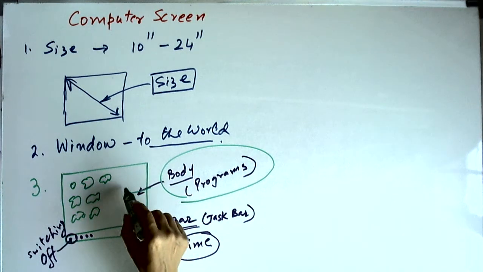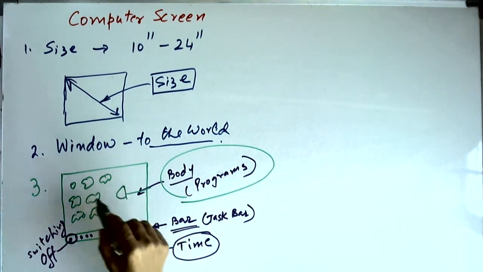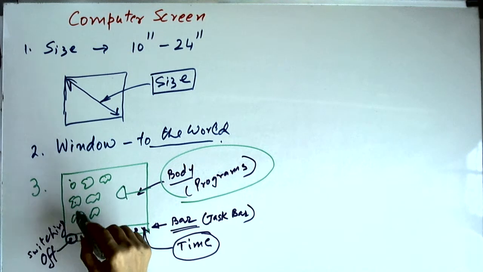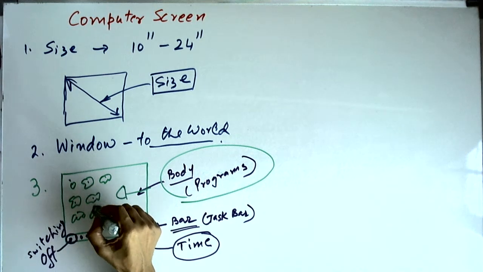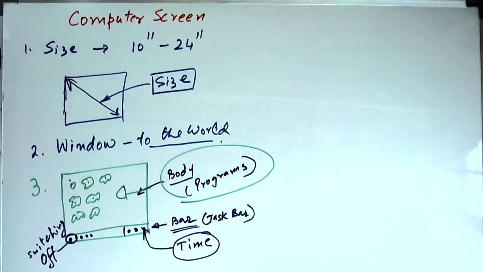So that will come here. So this is program 1, 2, 3, 4, 5, 6, 7, like that. So this type of screen is what you get when you start the computer.